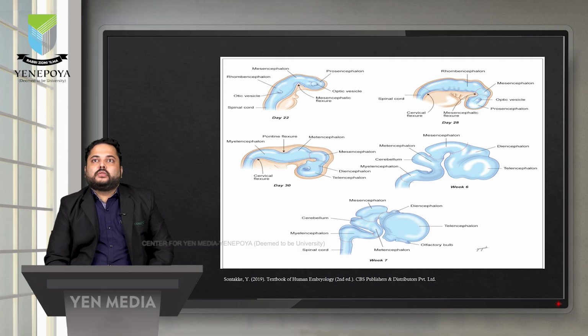mesencephalic flexure. As the name signifies, it lies near the mesencephalon. And second is the cervical flexure. It lies caudally to the rhombencephalon and anteriorly to the spinal cord. By day 30, there is one more flexure, the pontine flexure. It forms in the middle. And by week 6 and week 7, the 3 vesicles further differentiate into 5 vesicles, and formation of the brain proper occurs.